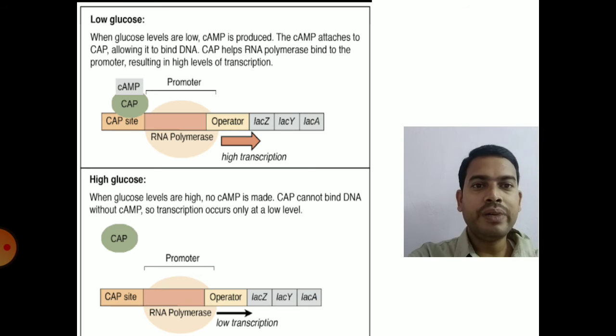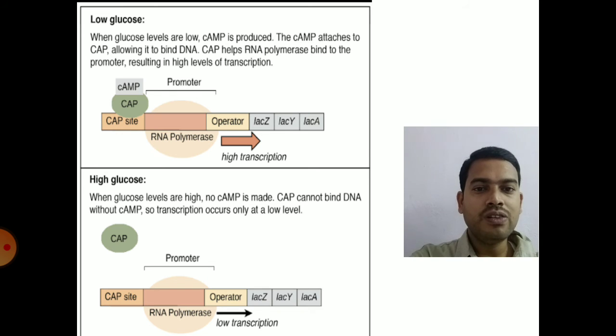So first the glucose is utilized. After glucose is completely utilized, then lactose is utilized. Until the glucose is utilized, the lac operon will be switched off, which is shown in the top position. Left top is low glucose levels, and left bottom is high glucose levels. So that is the condition of lac operon.